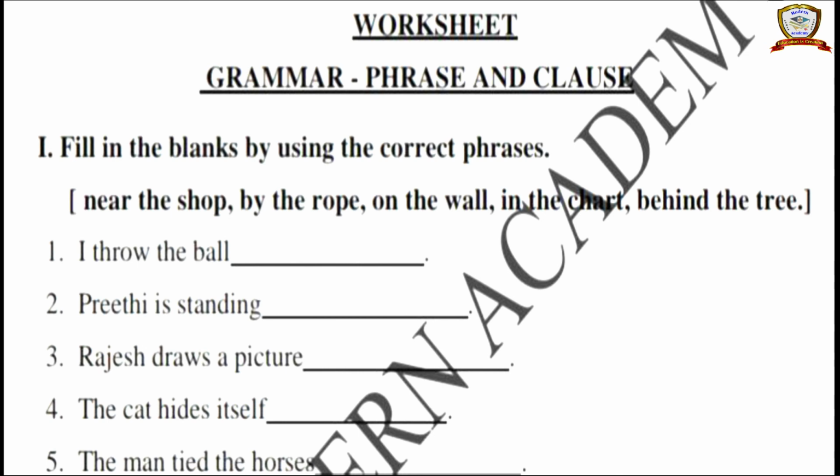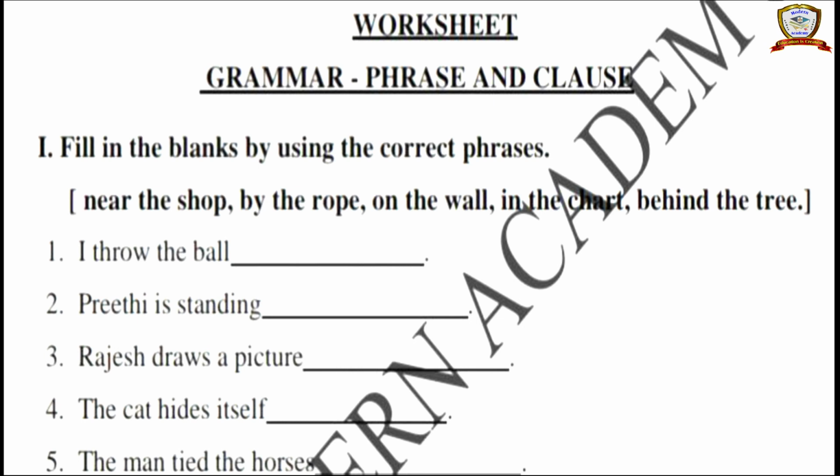The first Roman is filling the blanks by using the correct phrases. Above, some example phrases are given. You have to select the proper phrase for the given clauses in the sentences. "I threw the ball." Where did I throw the ball? Near the shop, by the rope, on the wall, in the chart, behind the tree. Which is the correct one? You have to select the proper phrases for the given clause sentences.